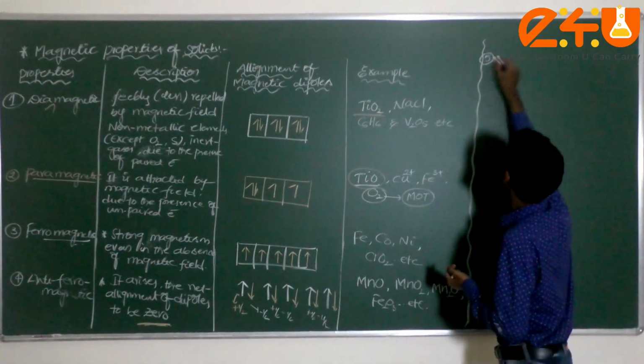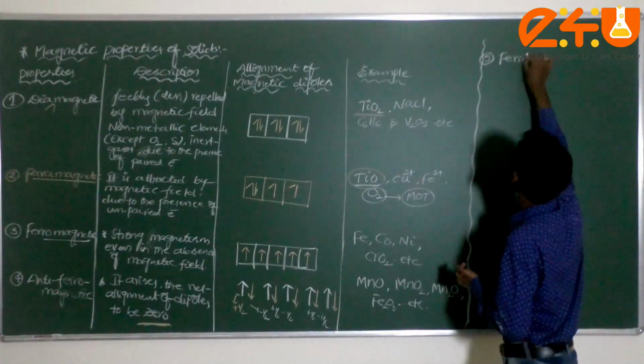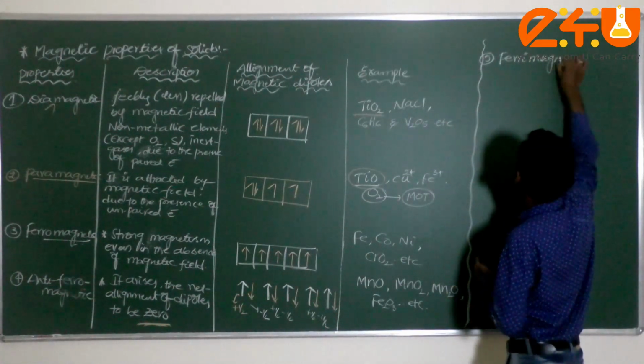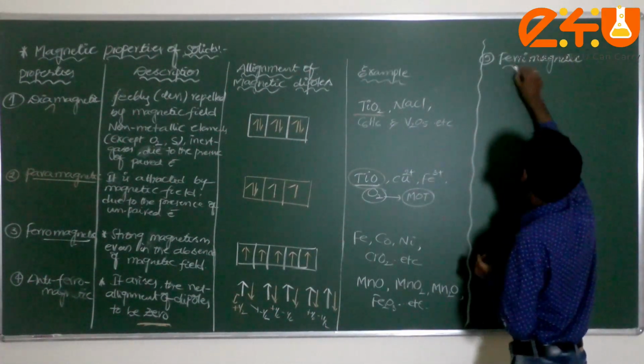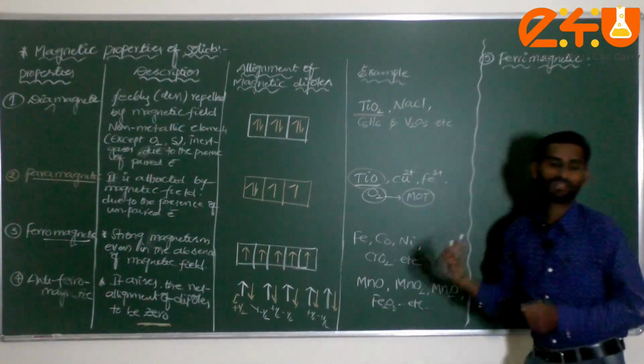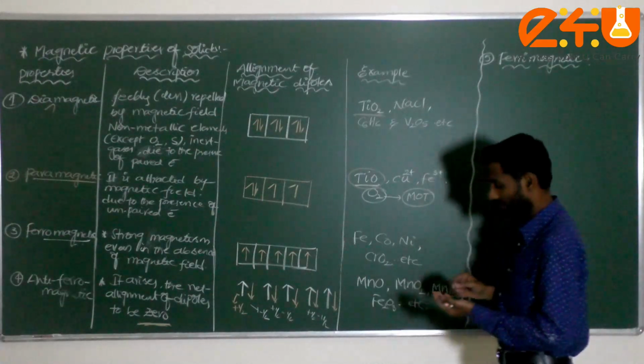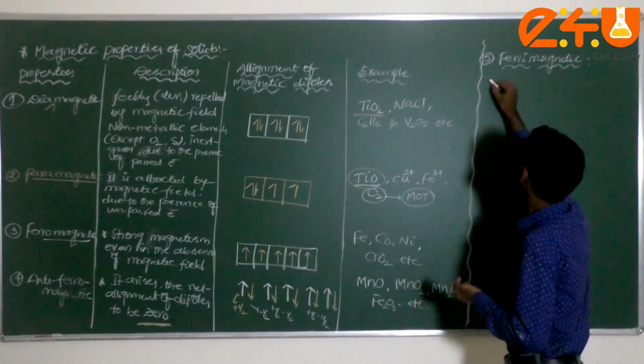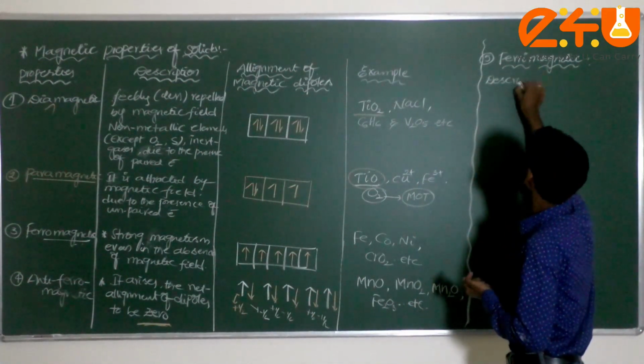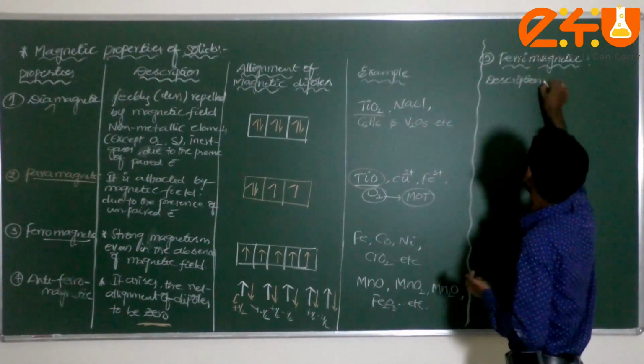And finally, one more comes under, dear student, the fifth one: ferrimagnetic substance. How is this ferrimagnetic substance understood, dear student?